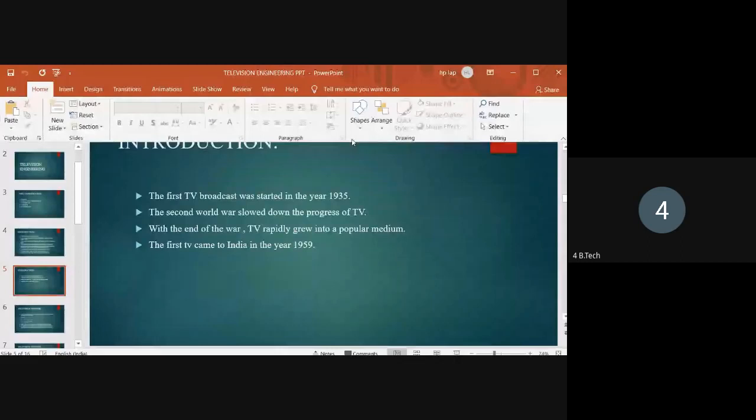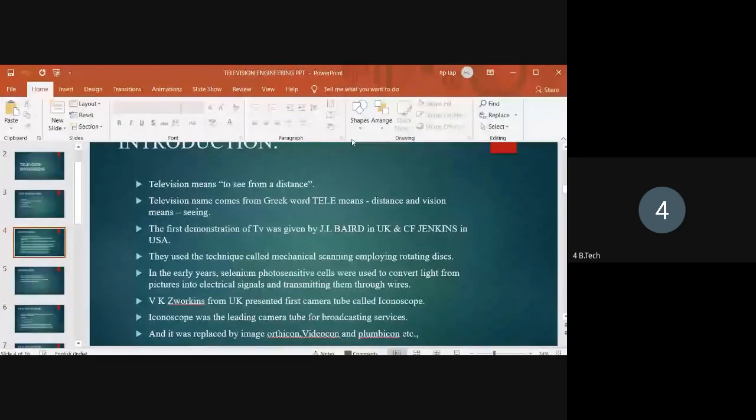Up to here I have completed the major important points of television. In the first slide you learned what is meant by television, how the name comes about, what the first camera tube is, and which type of cells were used in earlier days before the camera tube.